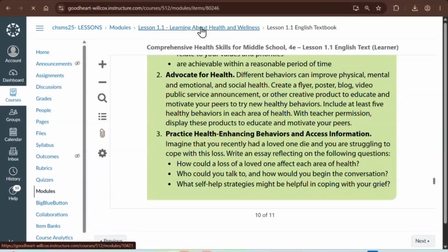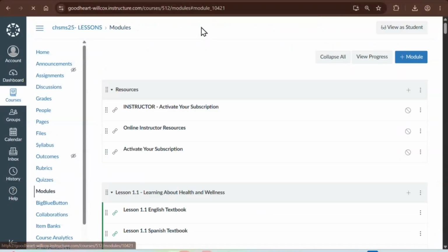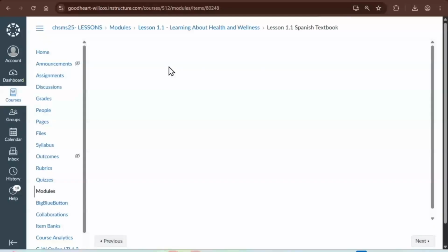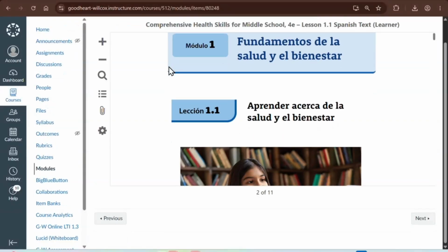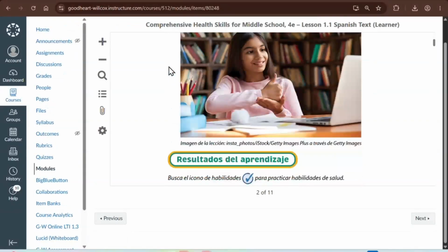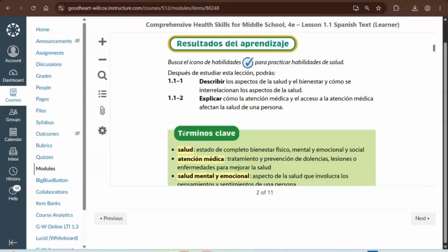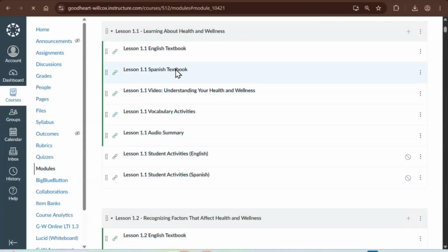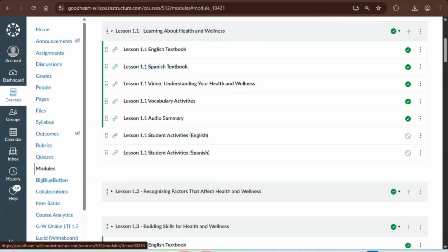It doesn't matter what lesson you're navigating. Every lesson from middle and high school will have the English textbook and Spanish textbook, which I just clicked on, all matching page for page. Now, this is an authentic translation, and it does match page for page. So if you realize you don't have any students who are Spanish speaking and it's not necessarily something that you need, you can always unpublish. And students will not see that.